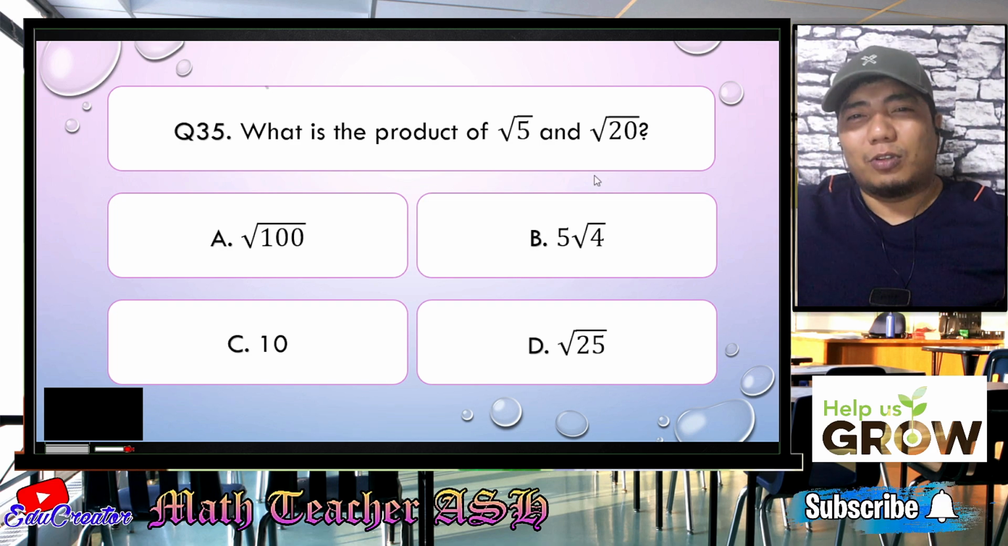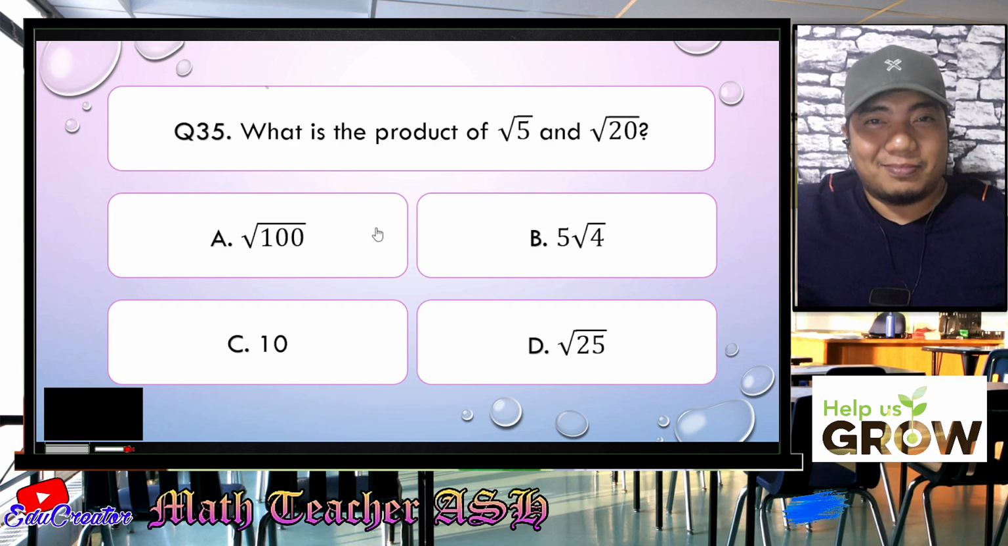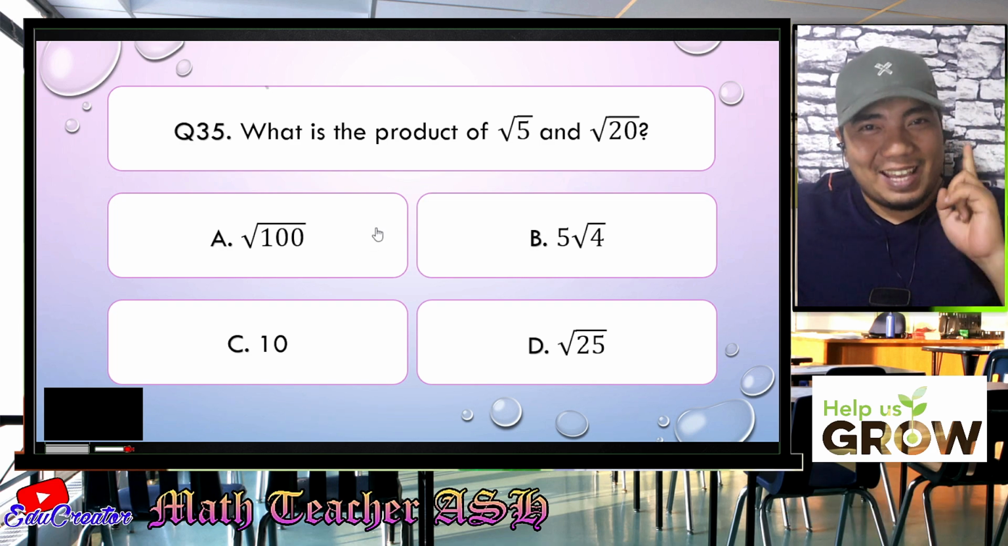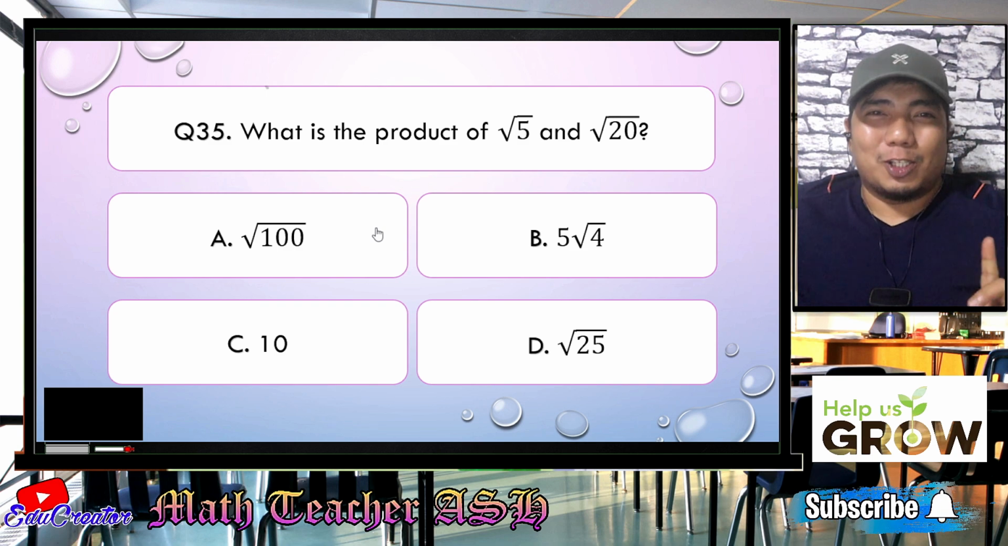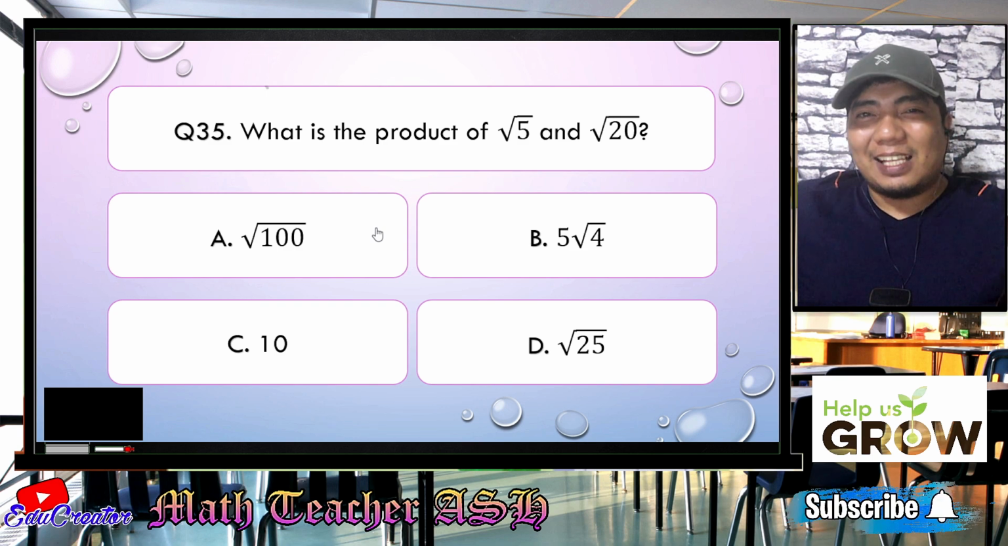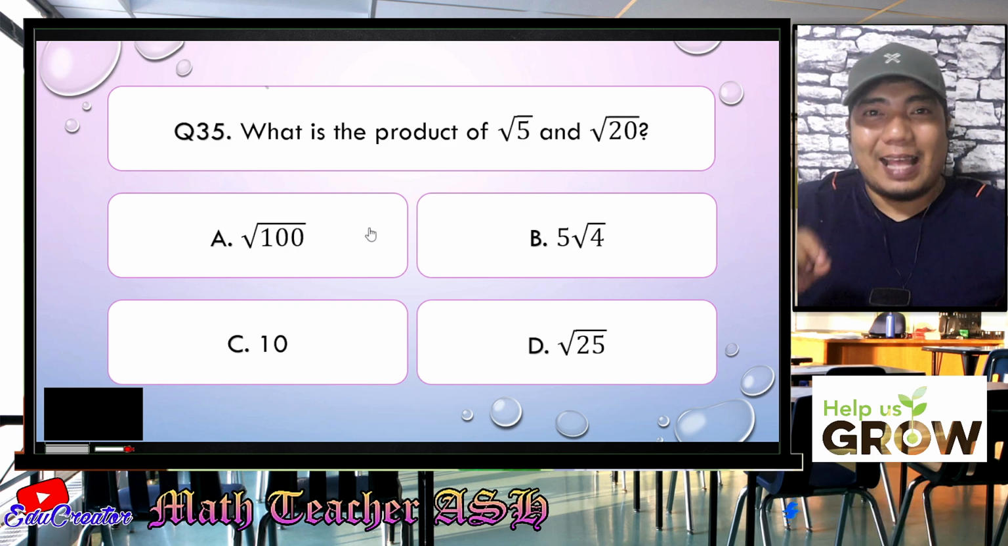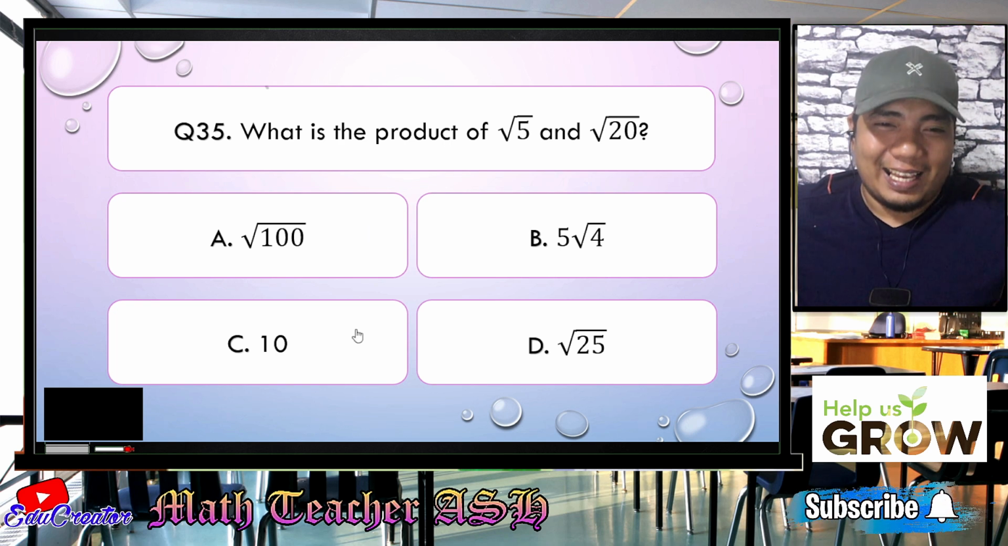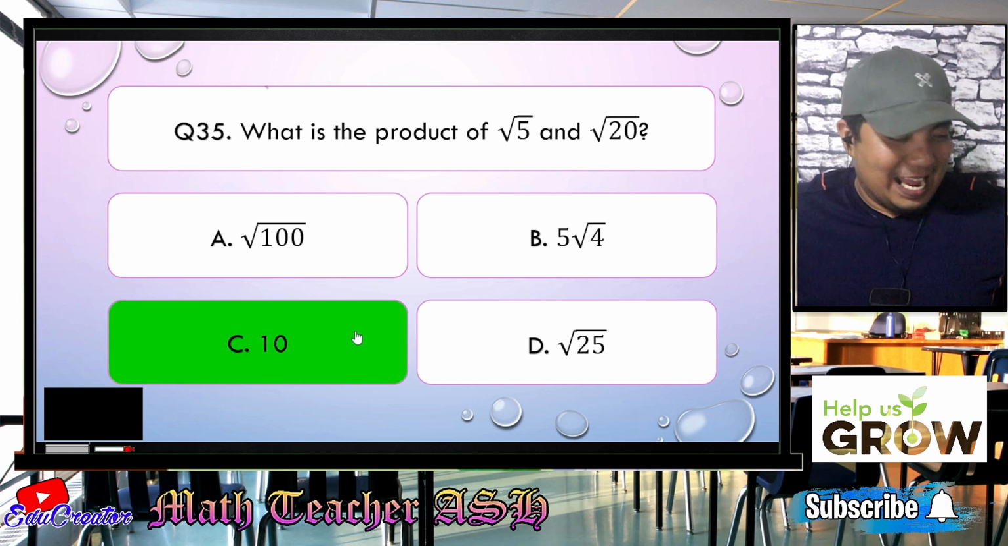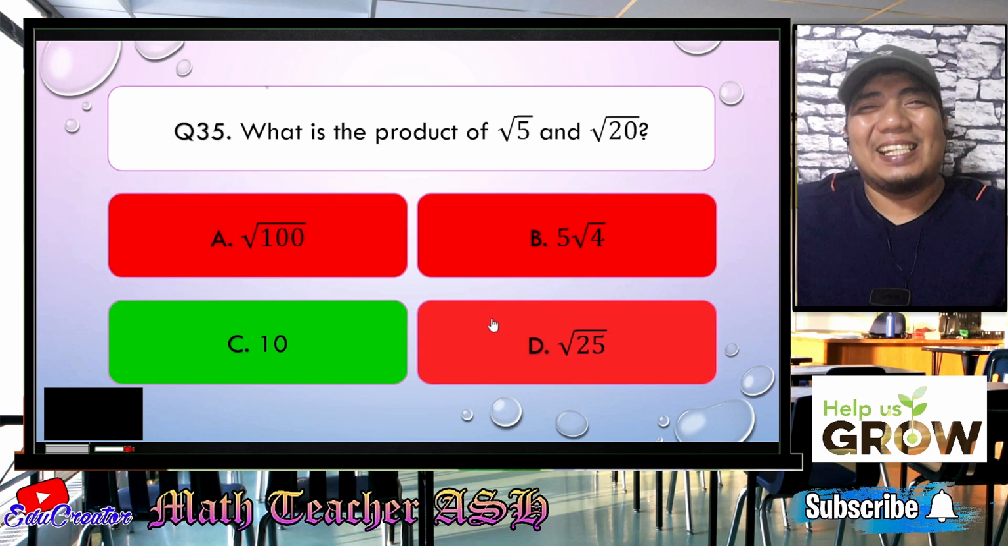That is square root of 100. But this is not yet finished. Why? Because square root of 100 is a perfect square. And that can be simplified into what? Very good. That is, the final answer is 10. Easy, right? Very easy, my dear math learners.